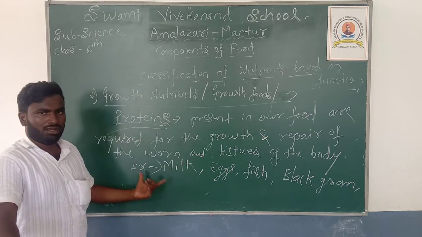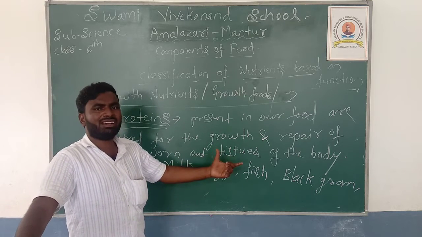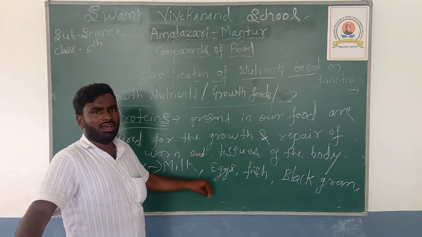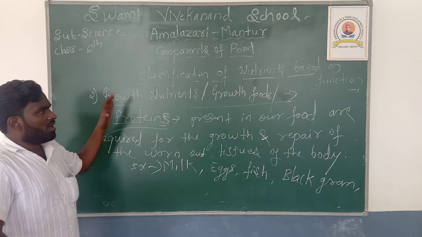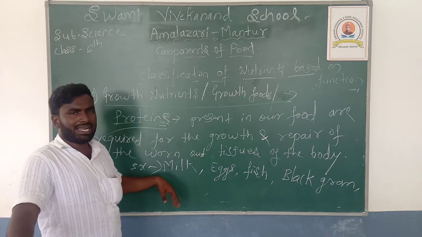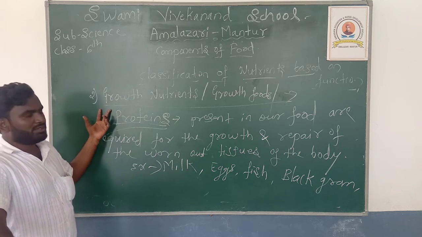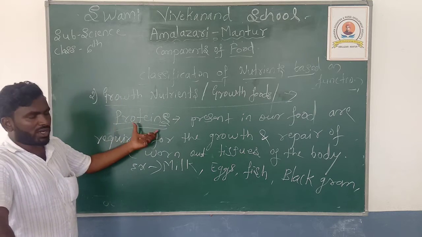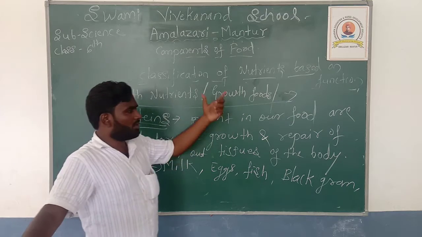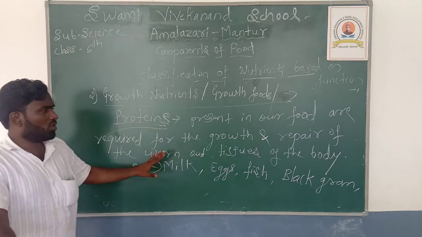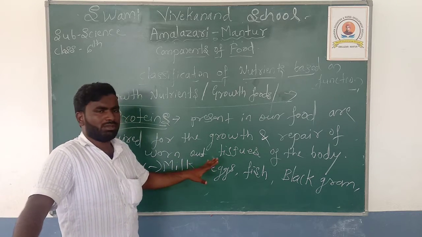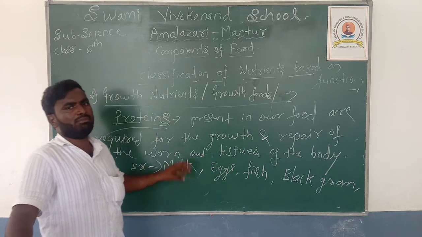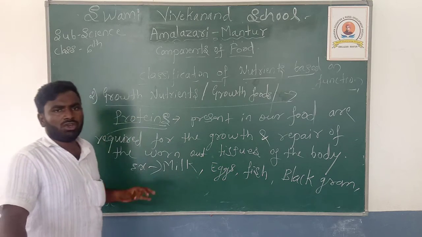Okay, once again listen here. Milk, egg, fish and black gram are the food items that are rich in protein. Once again listen here, students. In the classification of nutrients, the second type is the growth nutrients or growth foods. The proteins present in our food are required for the growth and repair of the worn out tissues of the body. Milk, egg, fish and black gram are examples of growth nutrients or growth foods.